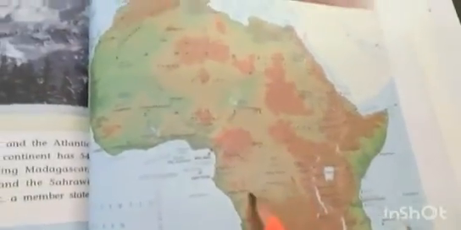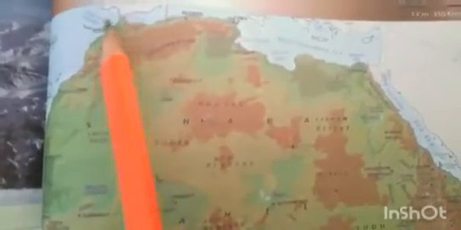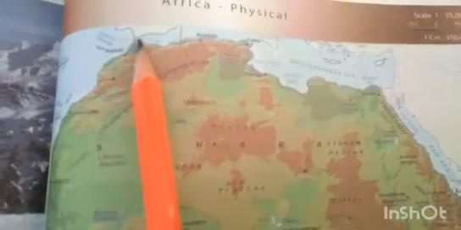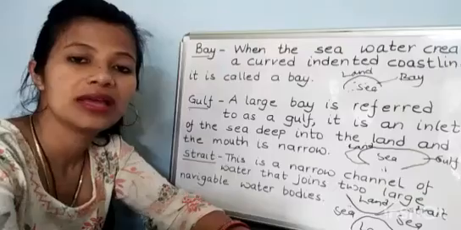And this is map of Africa. This is a strait. Narrow channel of water that joins two large navigable water bodies. This is called what? Strait. This is narrow channel of water which joins two large water bodies.